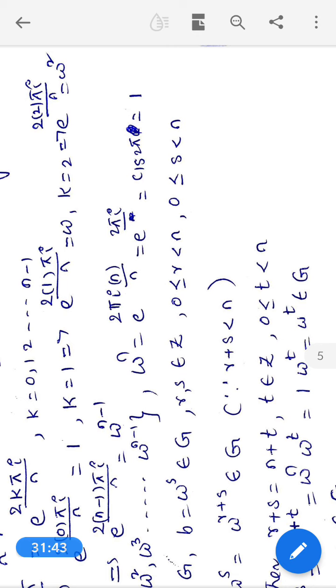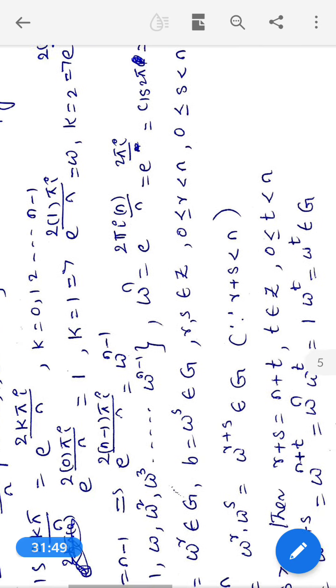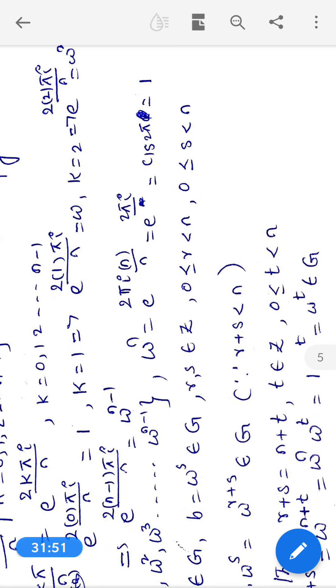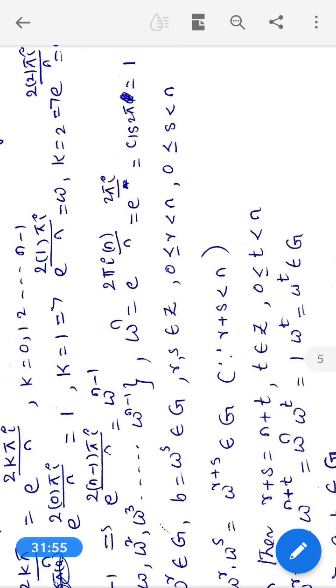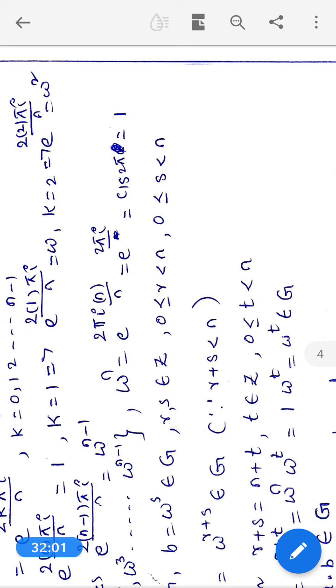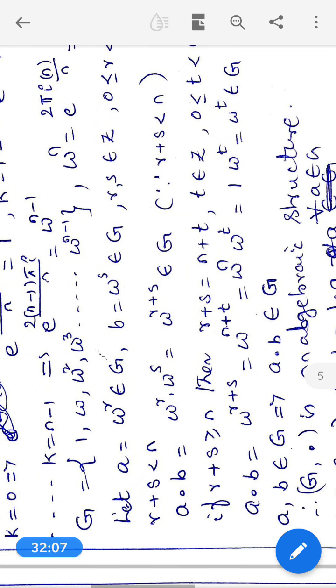What is sin 2 pi? 0. Therefore, cos 2 pi plus i sin 2 pi is equal to 1 plus i into 0, which is equal to 1. In any step, if omega power n is obtained, it can be treated as 1. Omega power n is equal to 1.